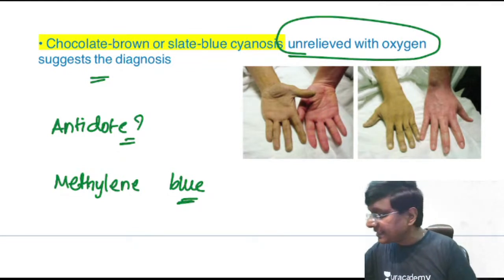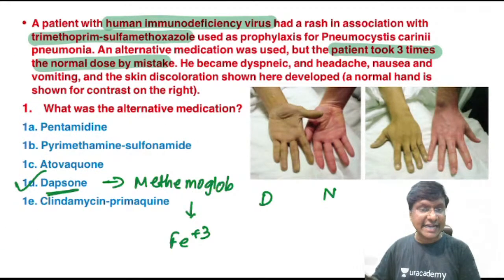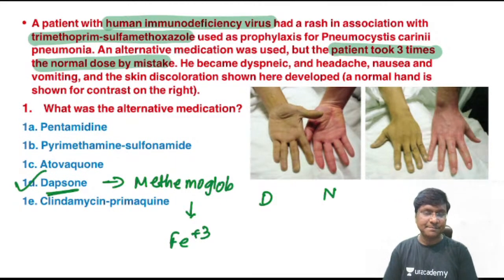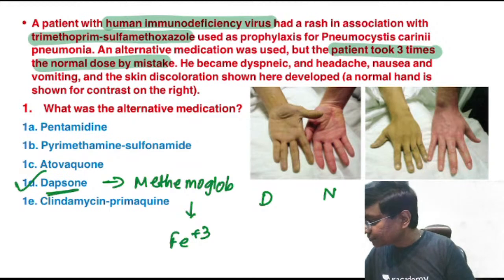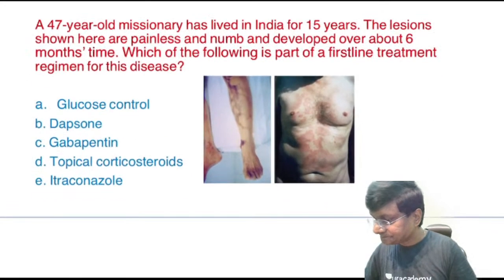So whatever you are seeing here, this methemoglobinemia is secondary to dapsone overdose, and dapsone is one particular drug which can be given for the treatment of your PCP. Now, having said about the story of PCP, we'll move on to the next question.